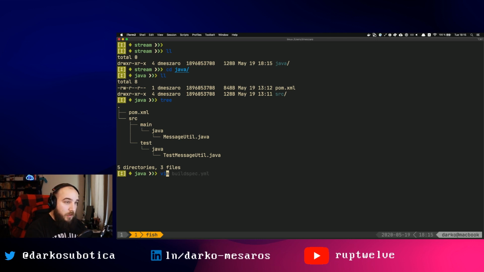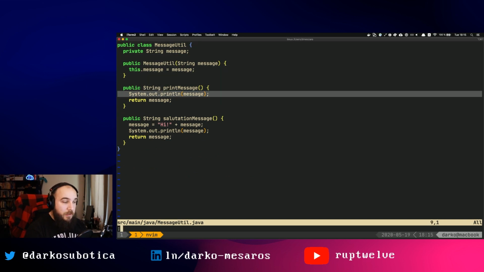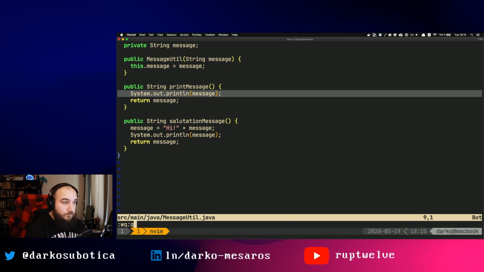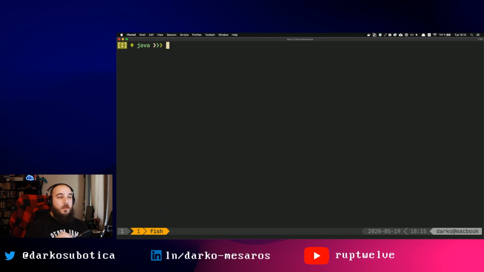If I would vim Main.java, this one, it's just a small hello application, nothing special. But I want to use Java in this case because I want to show you how you can compile or build code. So that's the whole goal here. The Java application itself is not very important. But what is important is, once I get this code to CodeBuild, how does CodeBuild know what to do? How does CodeBuild know that this is Java and that it should run Maven, right?